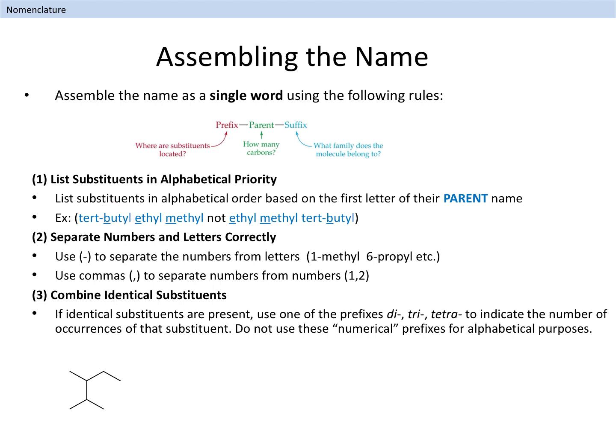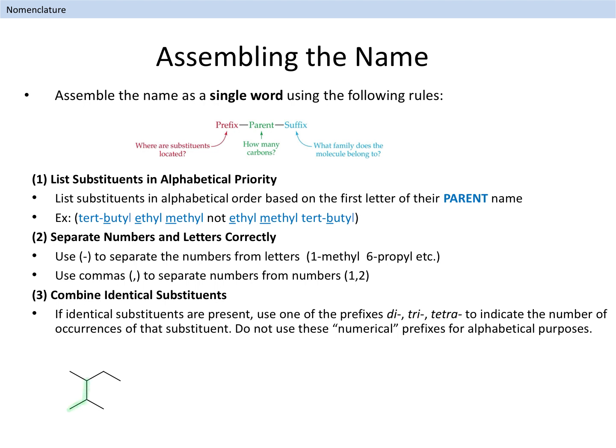When we list substituents, we will separate location numbers from letters, using the dash symbol. So dashes are used in between letters and numbers. When we need to separate multiple numbers from each other, we will use commas to do so. So commas are used in between numbers and other numbers. Note that we will always have a location number for every substituent. Finally, when we have multiple identical substituents, even if they are at different locations, we will combine those substituents together in our name, using numerical prefixes such as di, tri, tetra, etc., to indicate the number of times that substituent occurs in the structure.